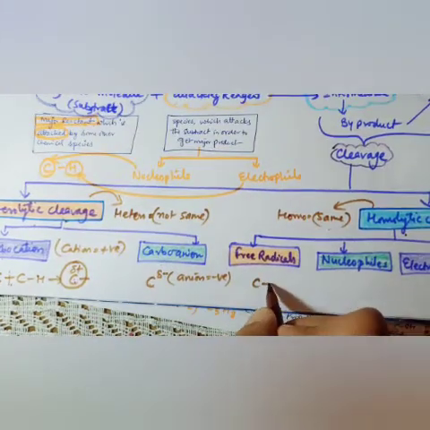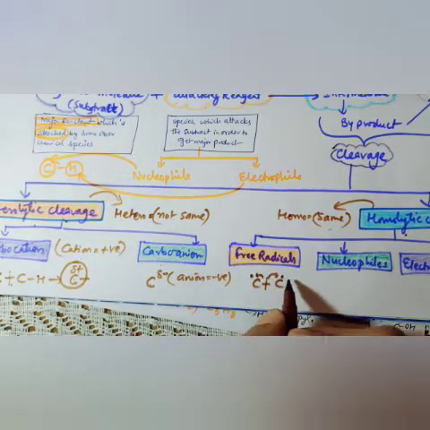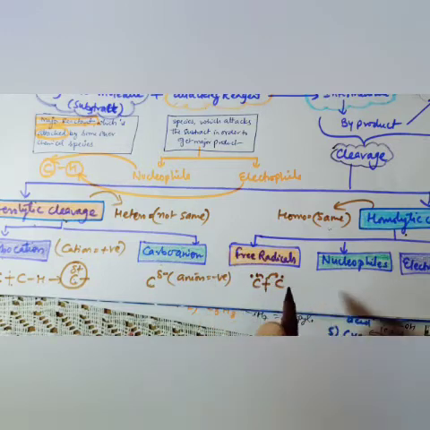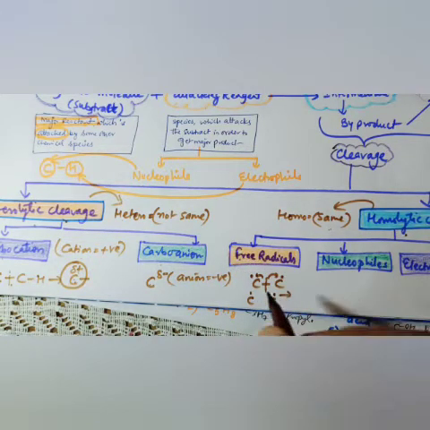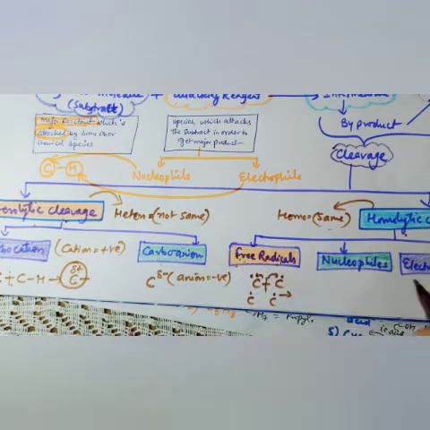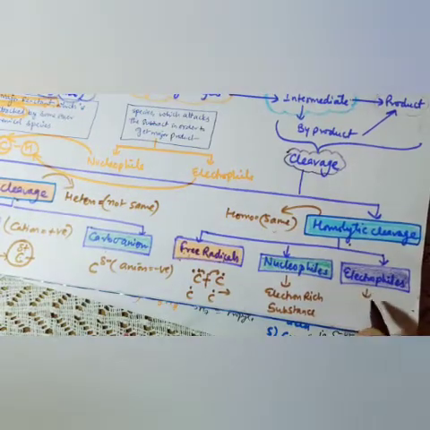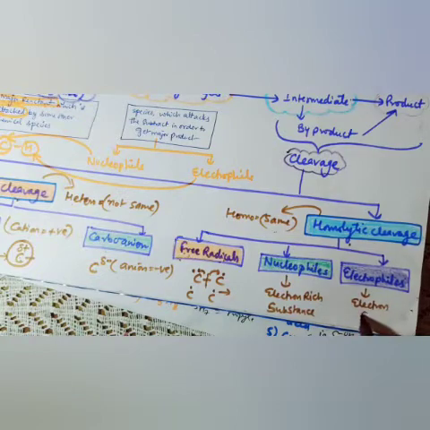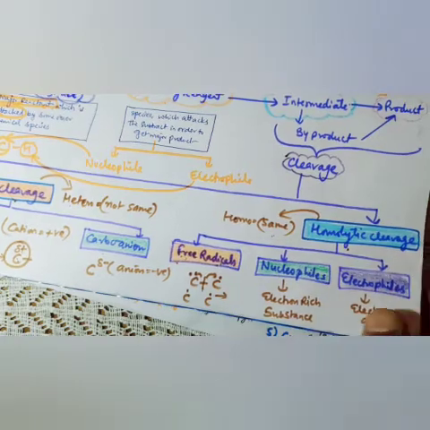Now free radical. You know very well the bond is formed by two electrons. When the carbons take their own individual electron and both carbons have a single electron, that electron is called free because it is free. Whether it can donate to anyone, that is called a free radical. Now nucleophile, I told you, is electron rich, it can donate electrons; an electron-rich substance is called a nucleophile. And an electrophile is electron deficient, it requires electrons, that is called an electrophile. Now let's understand it in detail.